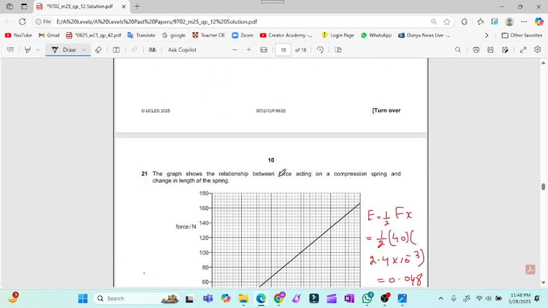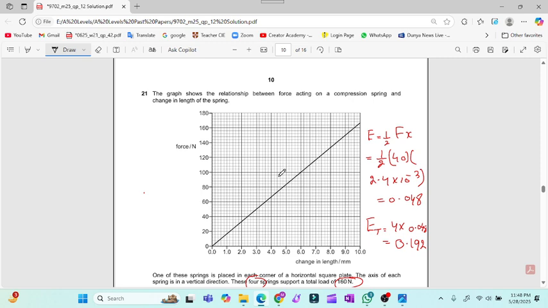Now question number 21. This question is related to the energy of elastic deformation, and the formula for calculating the energy is half Fx or 1 by 2 kx².